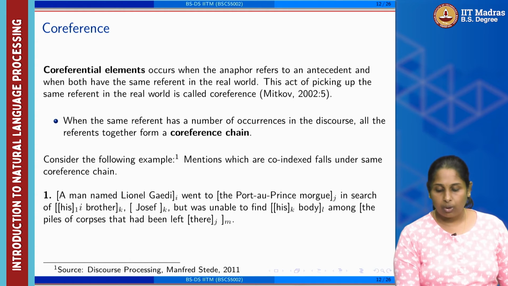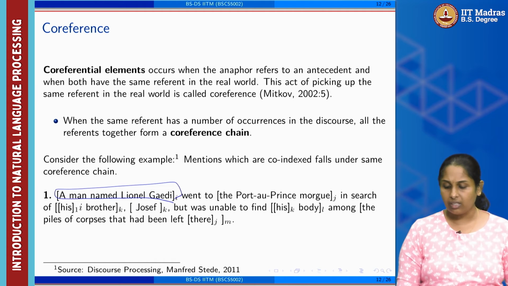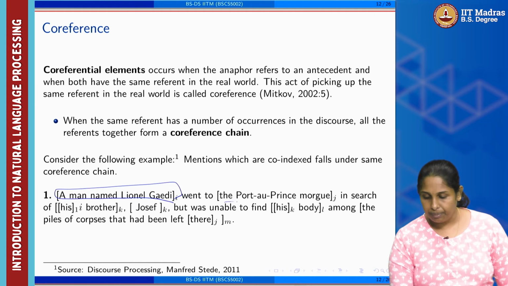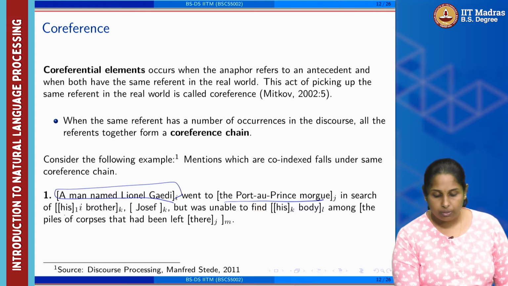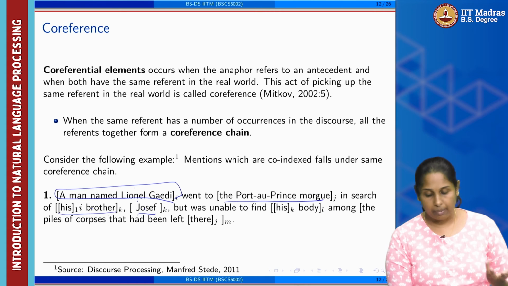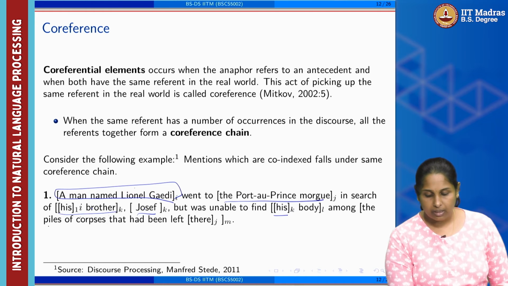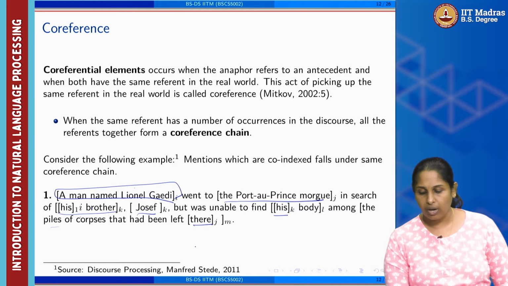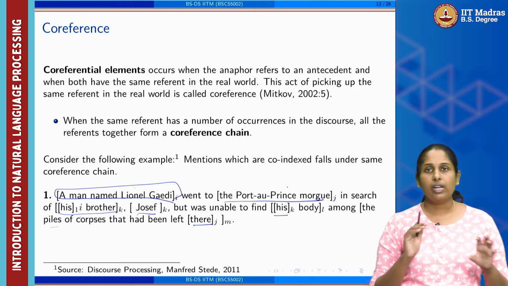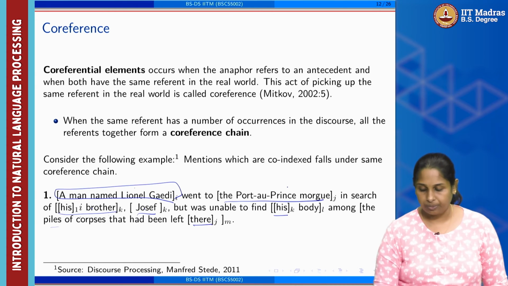Now, a man named Lionel Gady is one entity, okay, a referent, and he went into a place in search of his brother. He is nothing but the same person. The other person is Joseph. So Joseph and brother are the same entity, right? His refers again to the brother, and the pieces of corpses that were left there refer again to the place, right? So there is some kind of co-indexation across the whole text.